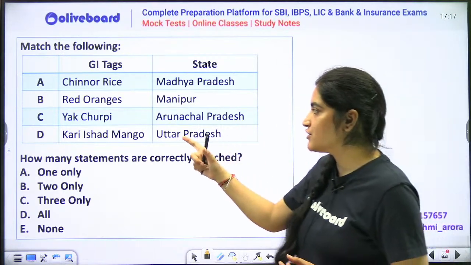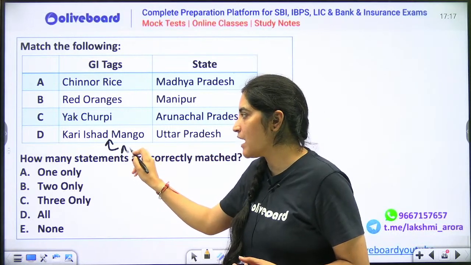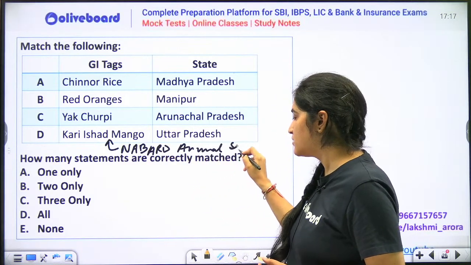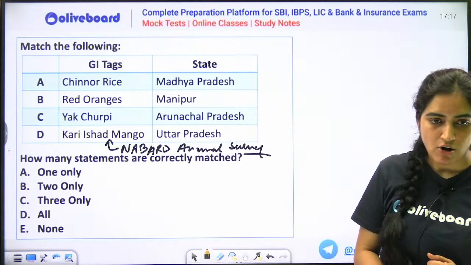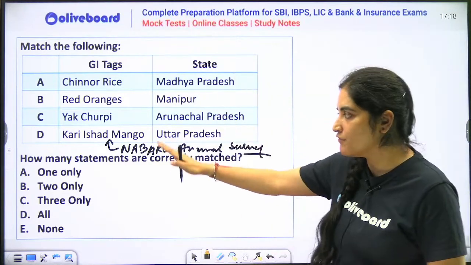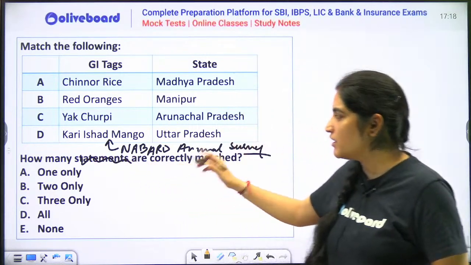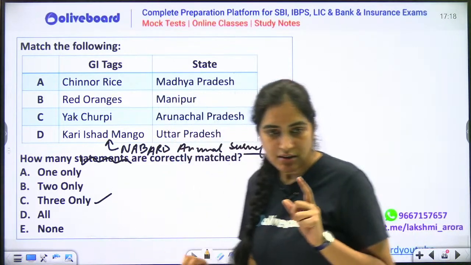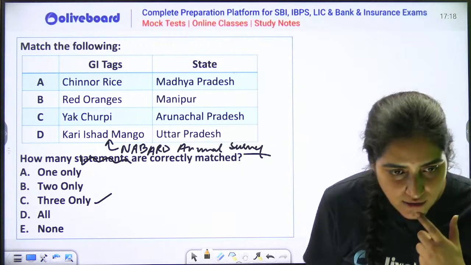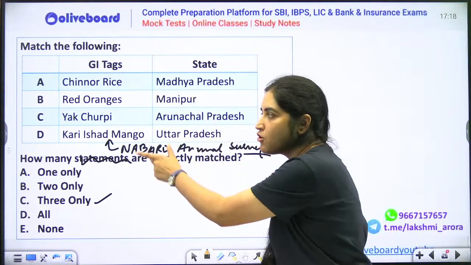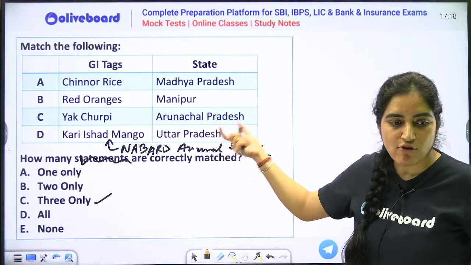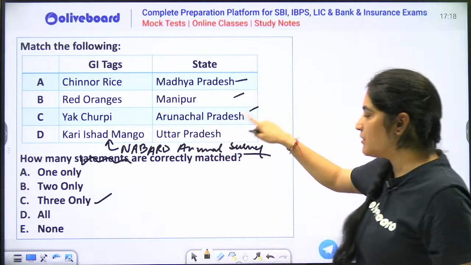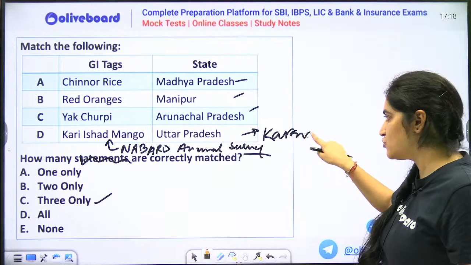And Curry Ishad mango, its mention was there recently in the NABARD annual survey. The NABARD annual survey found a mention of this Curry Ishad mango. So you need to tell me how many of them are matched correctly. Correct matching, how many? 3 only. Neha is saying 3 only. Neha, you only tell me which one of these is wrong. Curry Ishad mango is wrong, everything else above is fine. Curry Ishad mango, I guess it is of Karnataka. Actually, I am sure it is of Karnataka only.